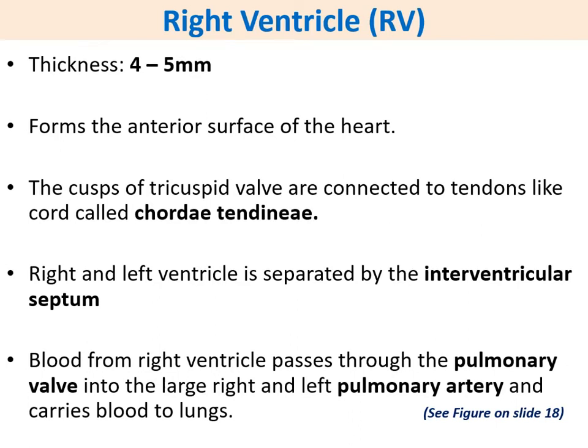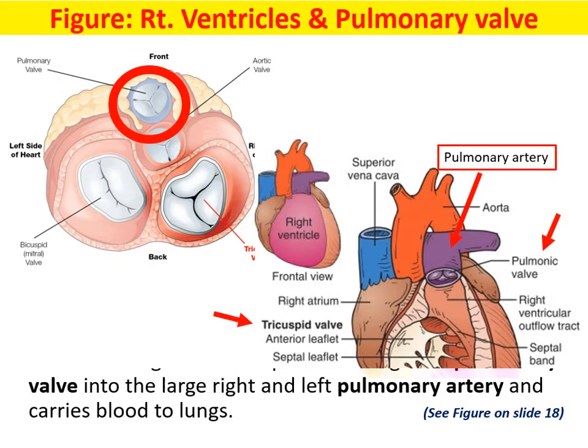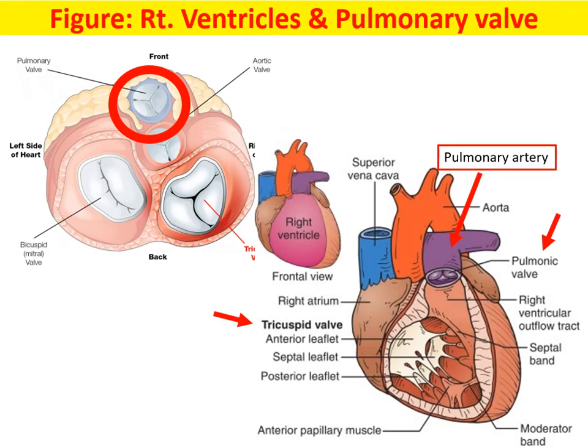Next, in this picture you can see, once the blood reaches the right atrium, the blood is going into the right ventricle. From here the blood is pumped into the pulmonary artery. If you look at this, the pulmonary artery also has a valve that is known as the pulmonary valve. So the blood will pump into the pulmonary artery, then it will go into the left and the right pulmonary artery, which goes into the lungs.